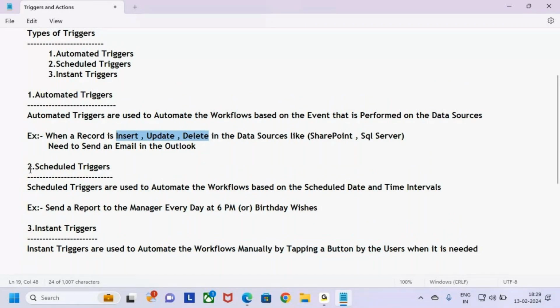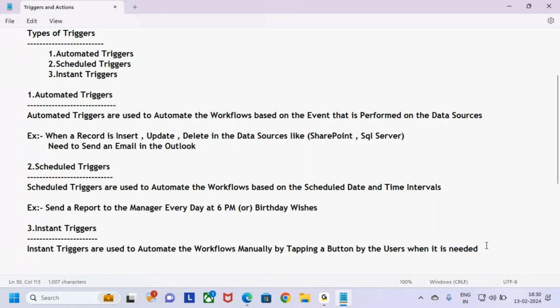I don't want to run the flow based on a scheduled date and time, like 6 p.m. or 6 a.m. I want to run it manually, whenever it is required, by tapping a button. At that time only the flow will run. In the remaining cases, the flow doesn't run.